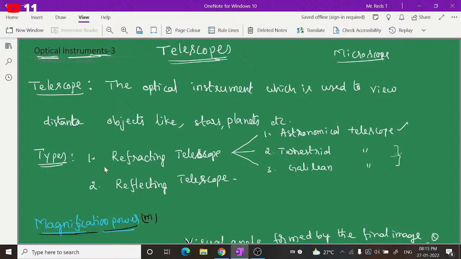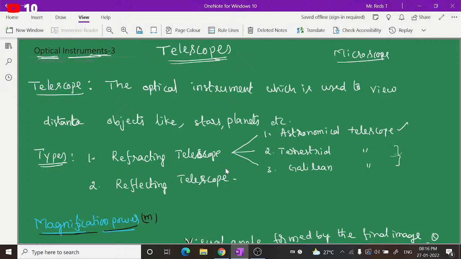These telescopes are broadly classified into two types: refracting telescopes and reflecting telescopes. Actually, there exist many different types of telescopes. This is the broad classification, of which we will have a brief idea.